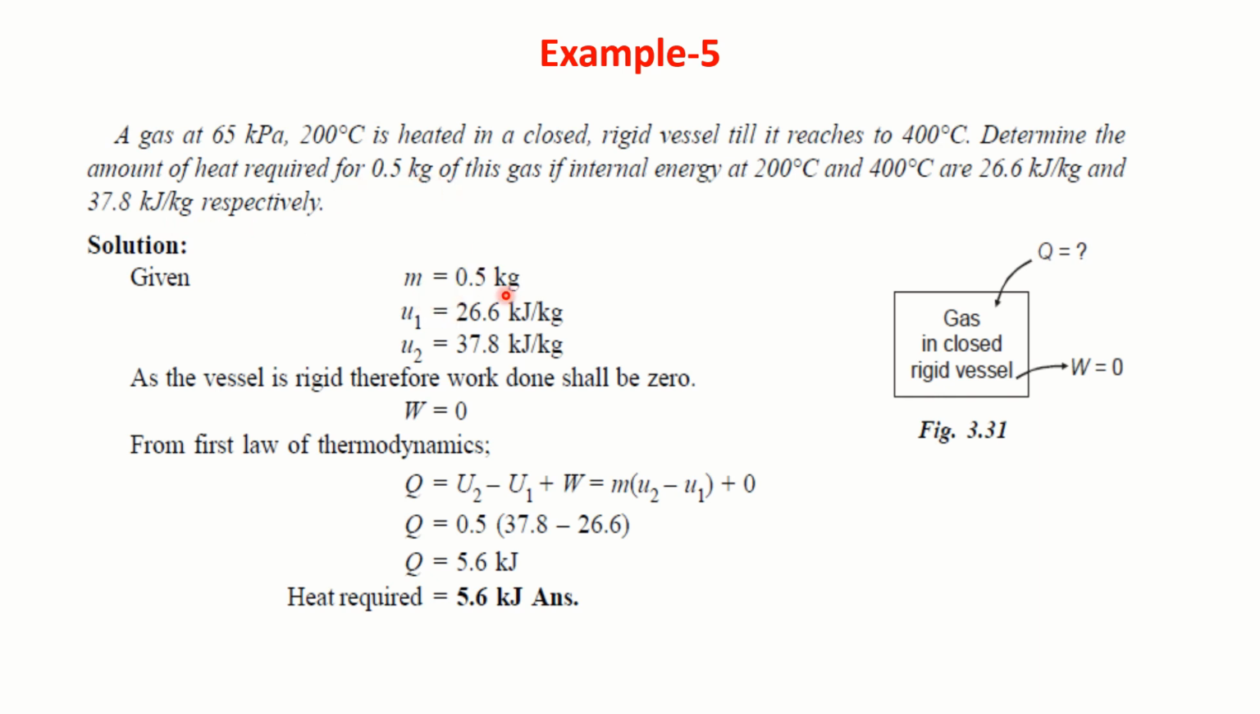Mass of the gas is given, 0.5 kg. U1 is 26.6 kilojoule per kg. U2 is equal to 37.8 kilojoule per kg. Since it is a rigid vessel, there is no W. So Q is equal to U2 minus U1 plus W. W is 0, so that is nothing but mass times (U2 minus U1), the change in internal energy. The internal energy values are given. Substitute these values and you will get Q is equal to 5.6 kilojoule. Heat required is 5.6 kilojoule.